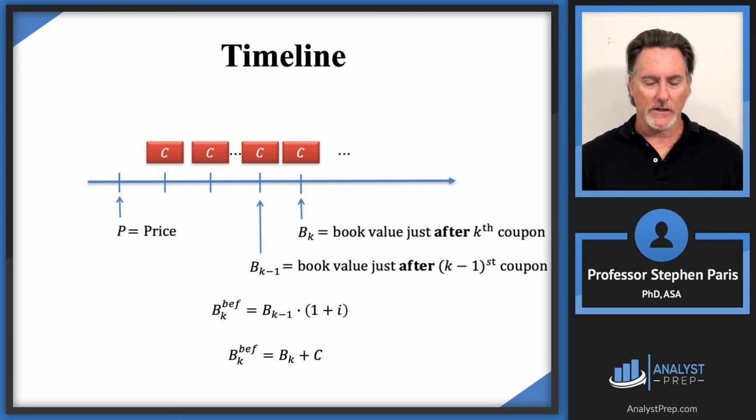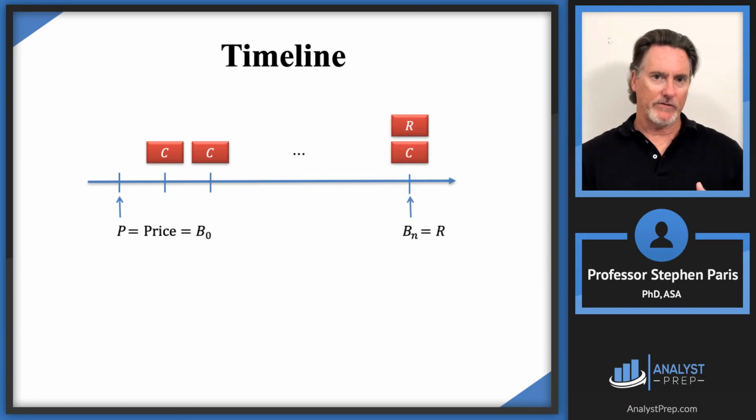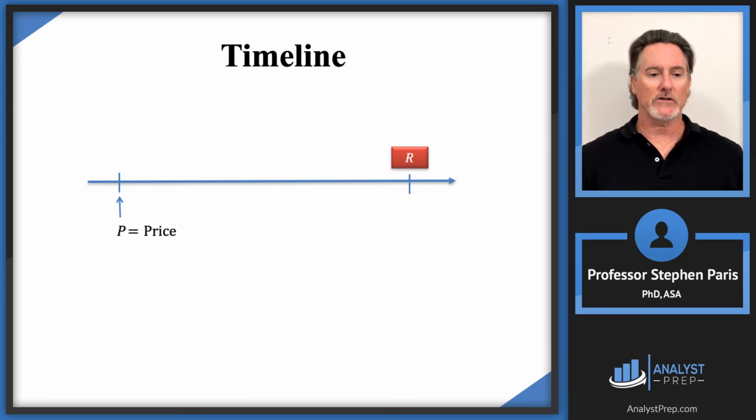Finally, there's one last thing that I want to comment on, and that has to do with some things that we've discussed already. This is our general timeline for a coupon bond, meaning that this is a bond that pays coupons. We have this idea of a zero coupon bond. A zero coupon bond is just exactly what it says. The coupons are zero. And if the coupon payments are equal to zero, then we don't need to put them there. And so our timeline would not have any coupons. We just have a redemption value that's going to be paid. So this is the picture of a zero coupon bond.